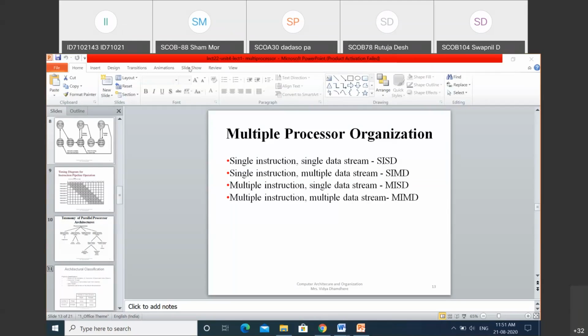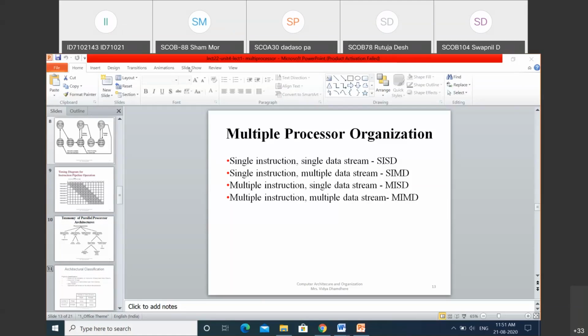Initially from the control unit, a single instruction stream will be provided to the processing unit for performing the execution of that particular instruction. After performing the execution, it is going to generate the result in the form of a data stream. That single data stream is provided to the memory unit for storing.